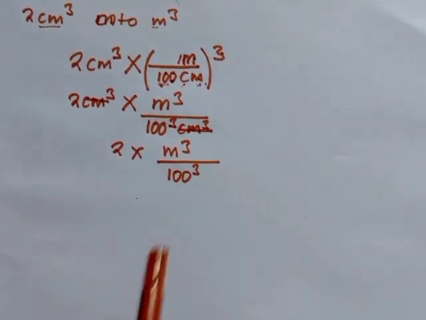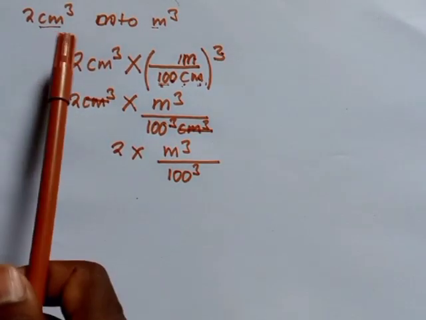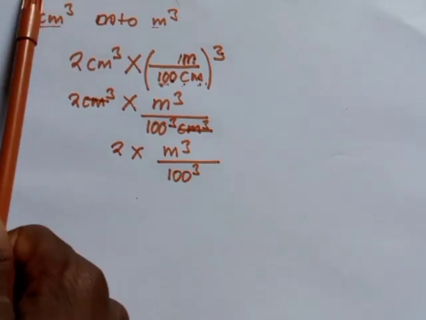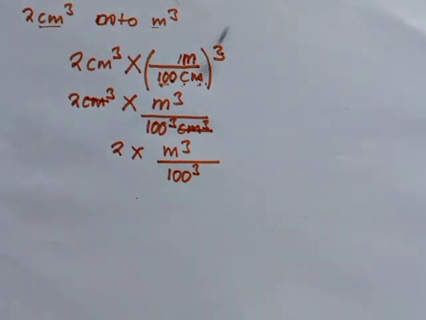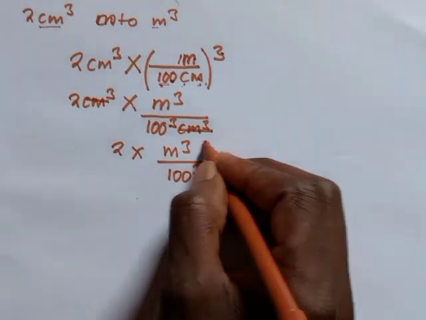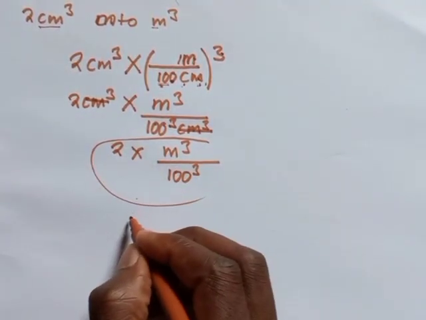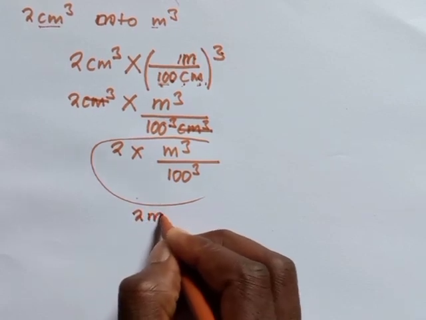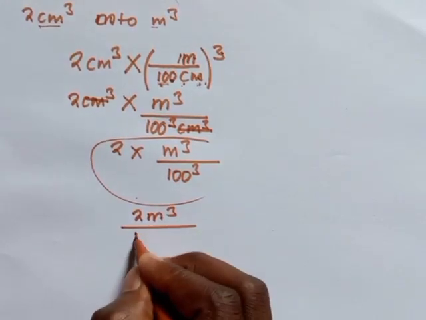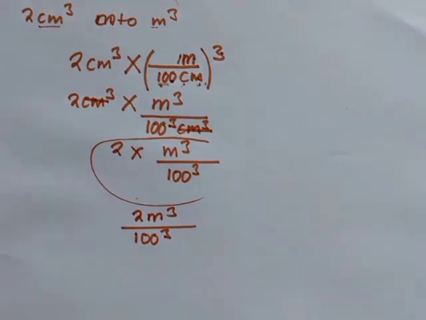The same process has to take place if you want to change, maybe suppose this was 2 cubic meters into cubic centimeters. So here you punch on your calculator. If you plug this into your calculator, you find that we are going to have something like this divided by like that. Then you can plug this into your calculator.